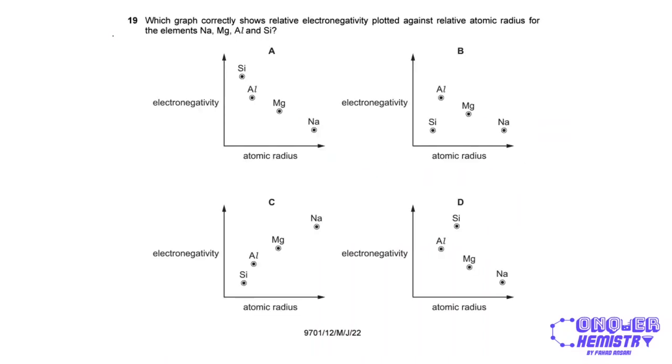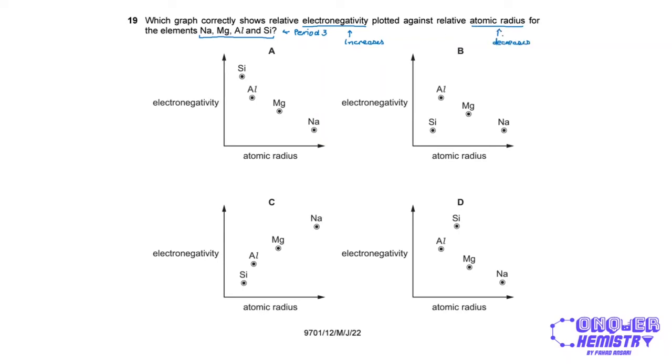Which graph correctly shows relative electronegativity plotted against relative atomic radius for the elements sodium, magnesium, aluminium, and silicon? So now these four elements are part of period 3. So we will look at the periodic trends of electronegativity. Electronegativity, the trend across a period is that it increases, right? And the relative atomic radius, this actually decreases.